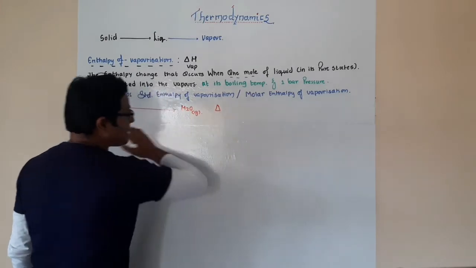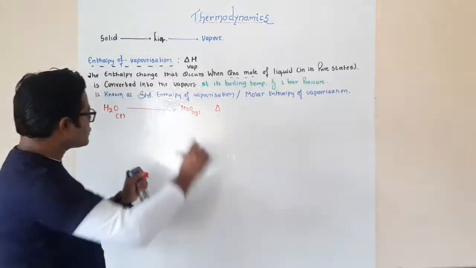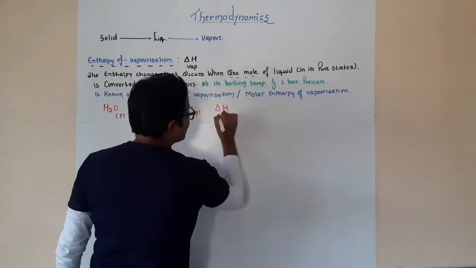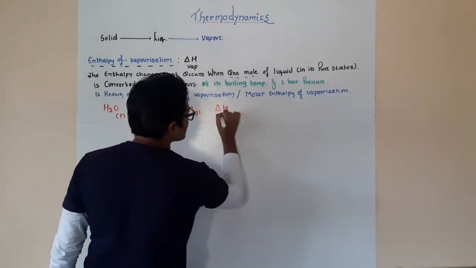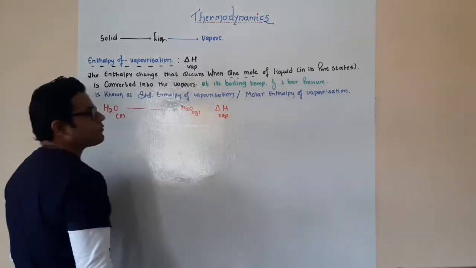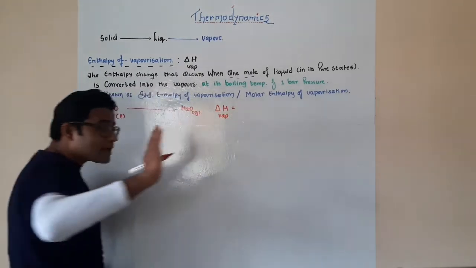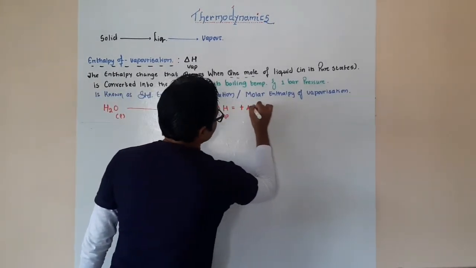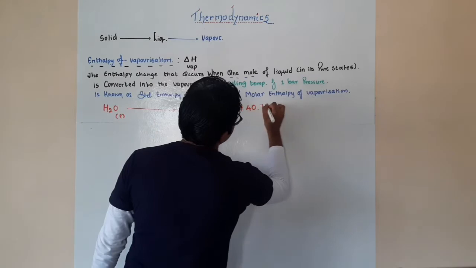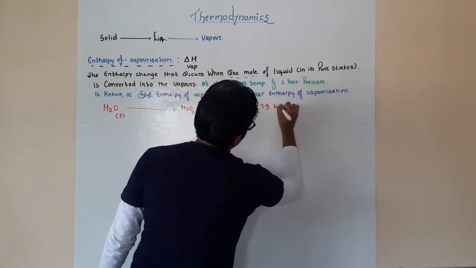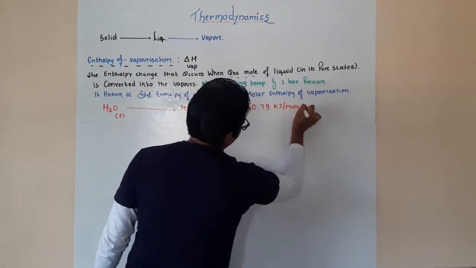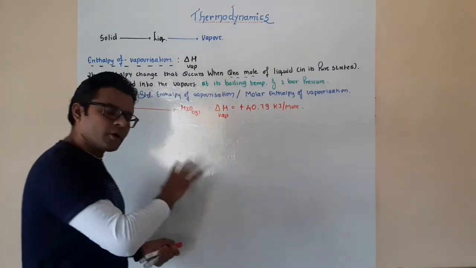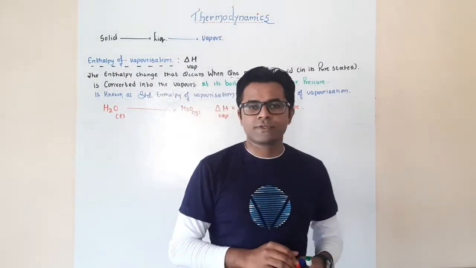Now, this amount of energy supplied to water, 1 mole of water, to be more specific, the enthalpy change that occurs we call the enthalpy of vaporization, and in this case you are supplying energy, and so therefore plus 40.79 kilojoules per mole, to be approximate. Okay. So this is how we will understand the enthalpy of vaporization.